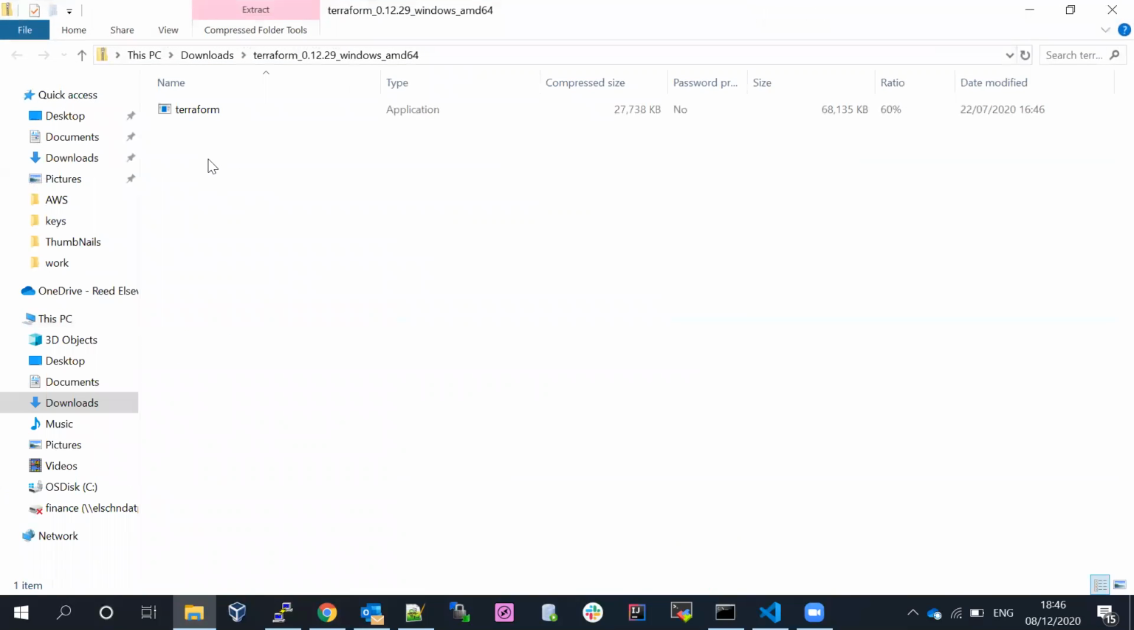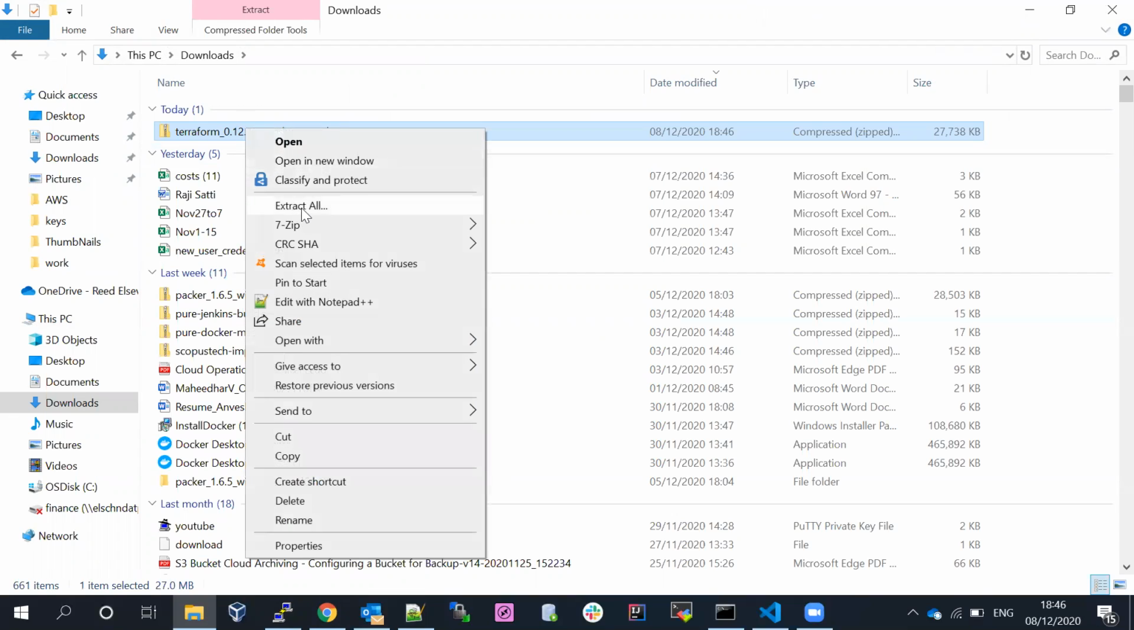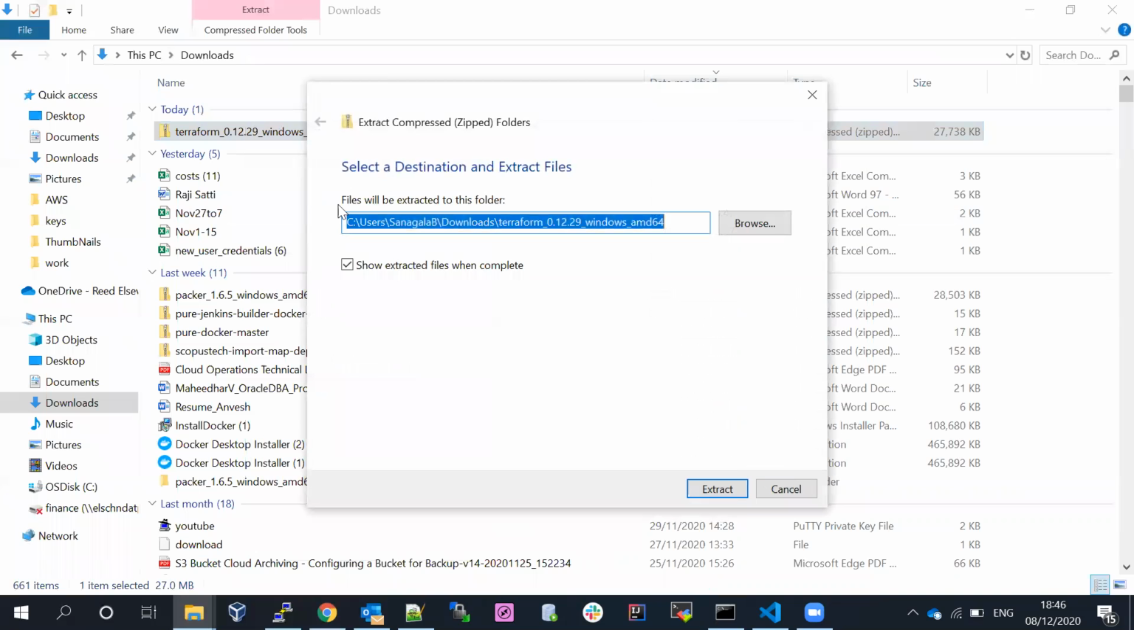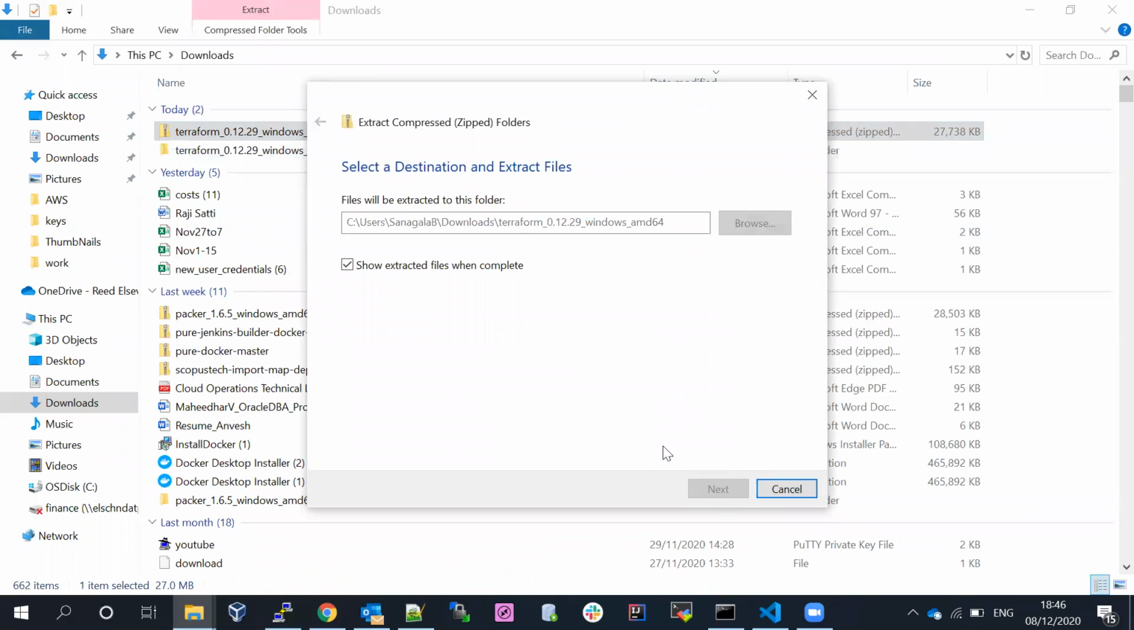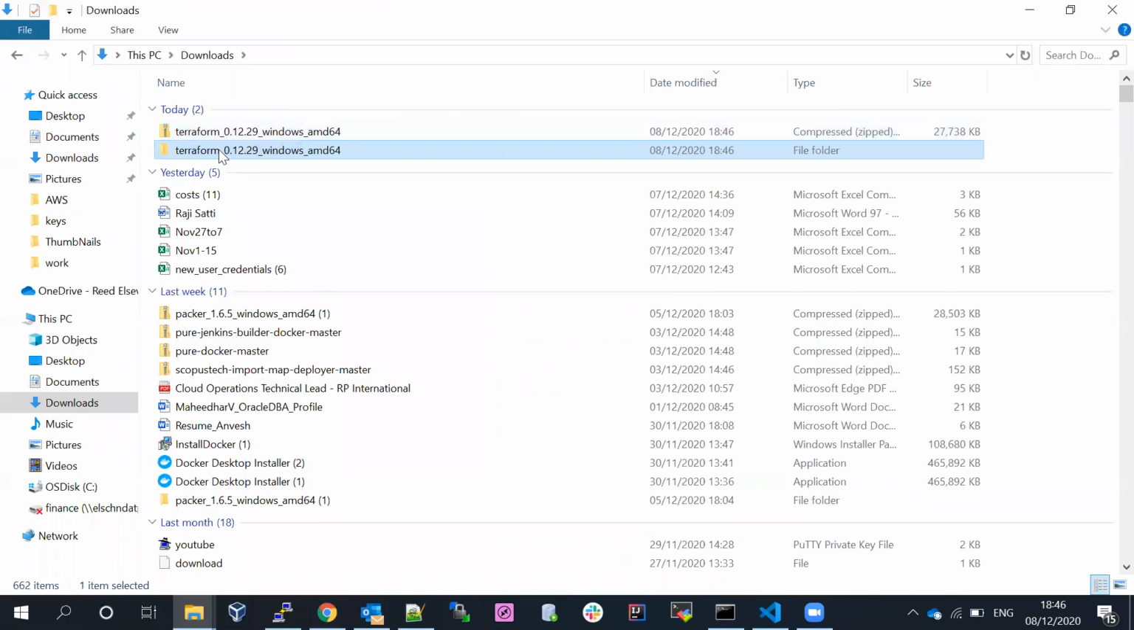We have already downloaded it successfully. This is the file. We have to extract the .zip file for Windows. Let's say extract all. Extract. Okay, now the extraction is complete. Now we have a folder called this one.